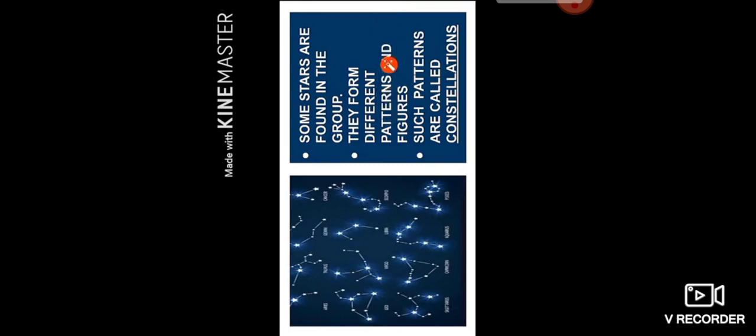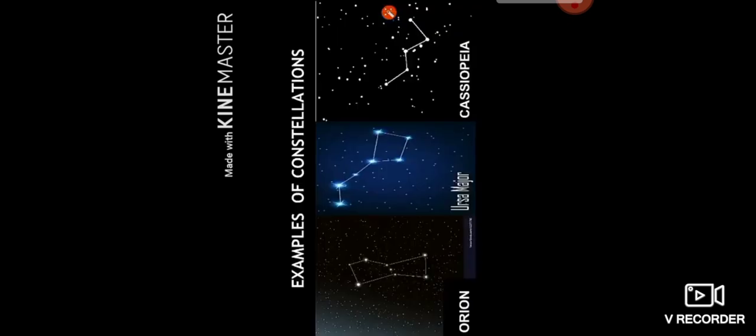We find some stars in groups. They form some patterns or figures. These can be figures of animals, people, and so on. Such patterns are called constellations. There are a few examples of constellations like Orion, Ursa Major, Cassiopeia, and so on.